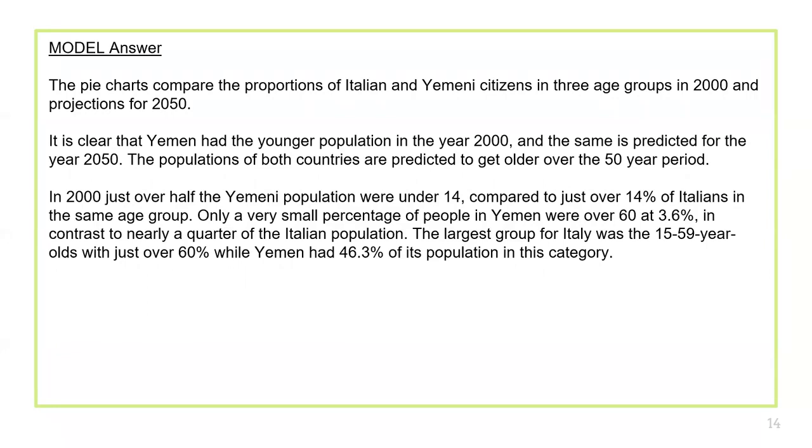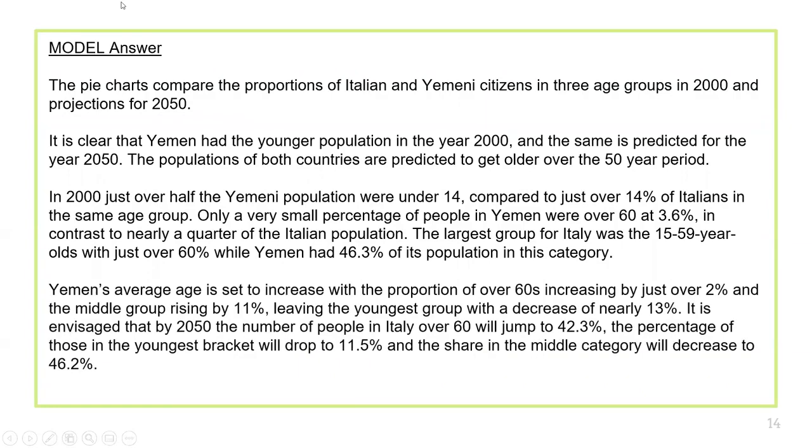Once you start writing this way, using this kind of describing changes and different sentence structures, it is very easy to note it down gradually. In contrast to nearly a quarter of the Italian population, the largest group for Italy was the 15-59-year-olds with just over 60%, while Yemen had 46.3% of its population in this category.